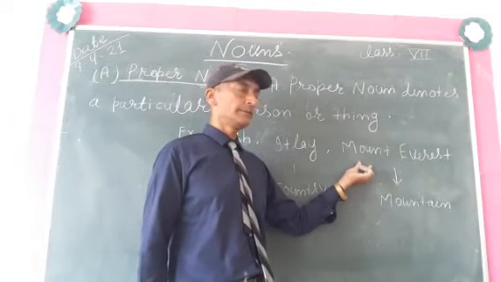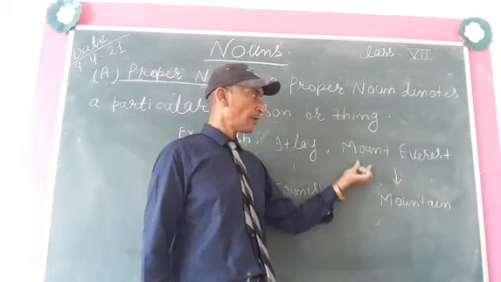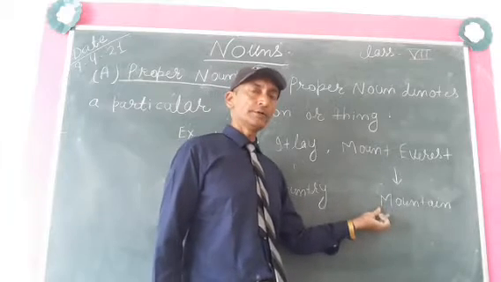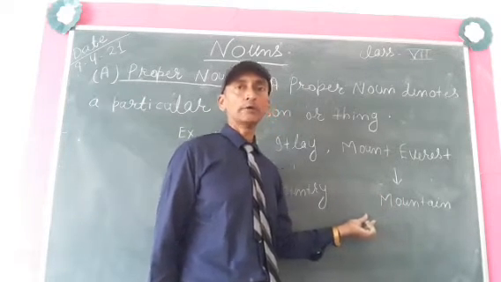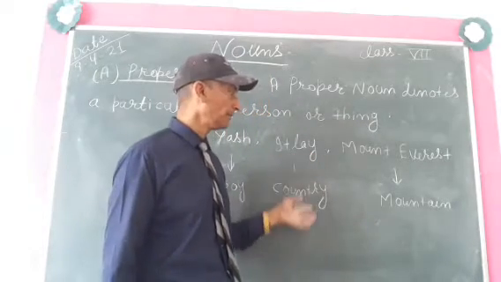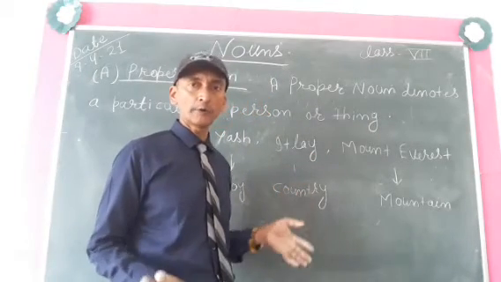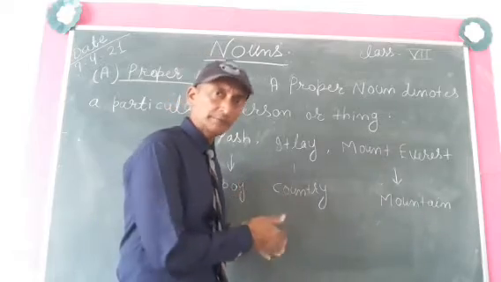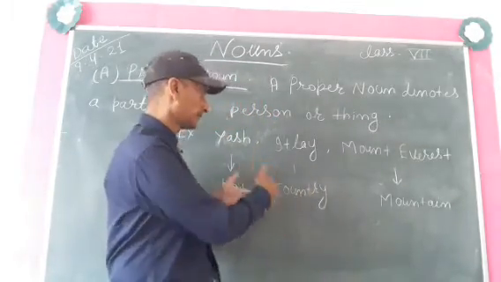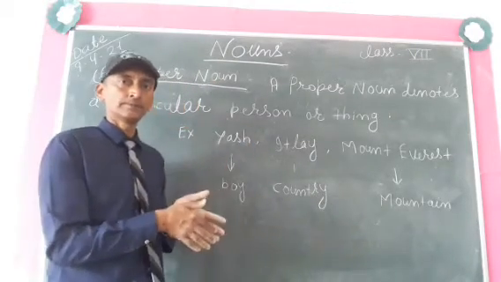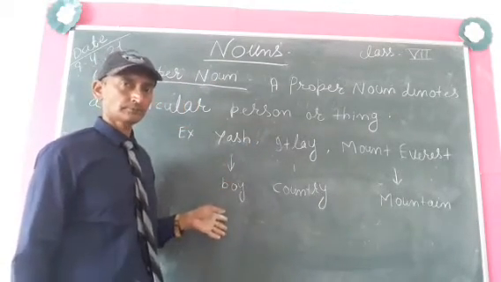Mount Everest will be an example of proper noun, and mountain will be an example of common noun. I hope you are getting the difference between common noun and proper noun. So here we are taking proper noun, not common noun, but to get it very easily, I am telling you.